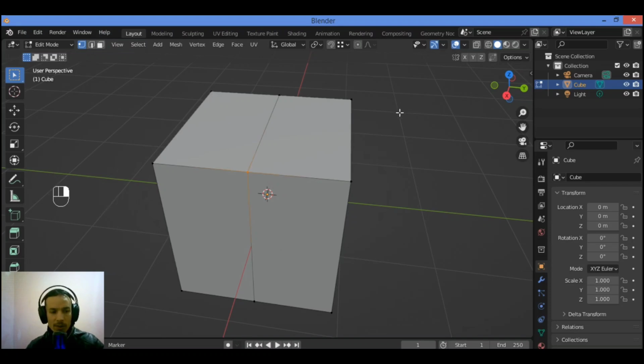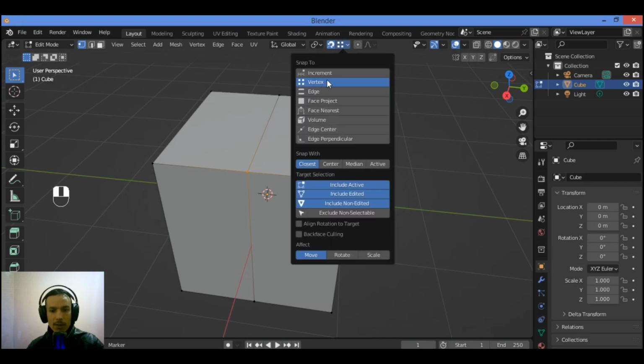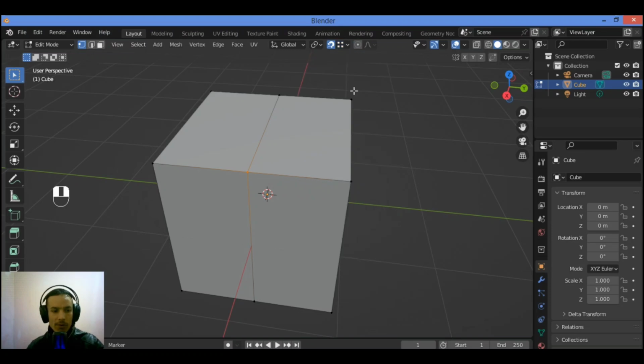Let's see now how to snap to a vertex. You can also snap our selection to a vertex. This is most useful, for example, when we have one vertex that we want to snap to another, to then merge the two vertices. To snap to a vertex in Blender, follow these steps. Enable snapping by clicking on the magnet icon in the center of the header in the 3D viewport editor like this. It's activated. Click the snapping menu just to the right of the snapping icon and choose vertex. You should make sure that you have selected vertex among those choices.